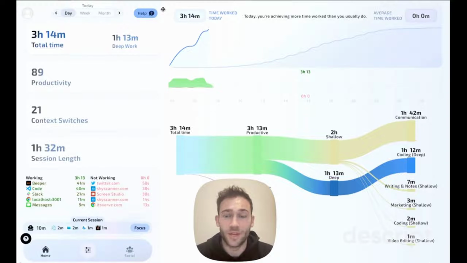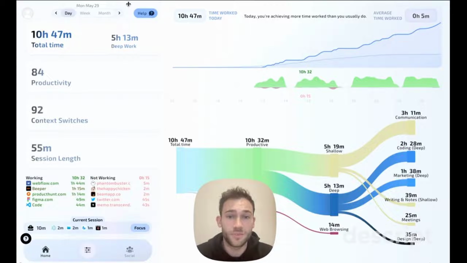I built Magicflow because I really wanted to know how much deep work I would get done in a day, so that I could tell whether I was really achieving my goals. What Magicflow does is it tracks the time I spend doing things during the day, and it then gives me this really nice view of how much productive time I've done, how much deep and shallow work I've done, and all the different categories of work that I've done in the day. So I can tell if I'm spending my time on the things that I want to.